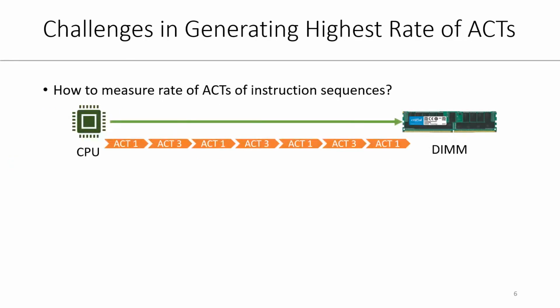Previous work evaluates the effectiveness of Rowhammer instruction sequences by counting the number of flipped bits. Unfortunately, this metric is inadequate for testing DRAM because it fails to distinguish the case where memory is safe from the case where the instruction sequence is unable to generate a high enough activation rate to cause bits to flip. To optimize for the highest rate of activations, we first need a reliable way to measure the rate of activations.